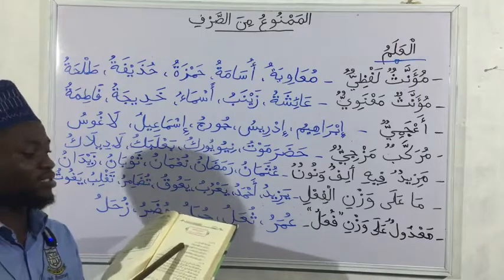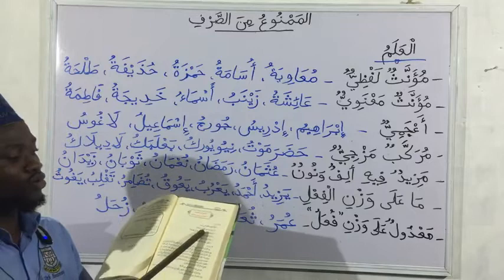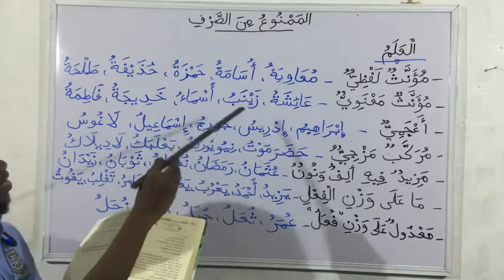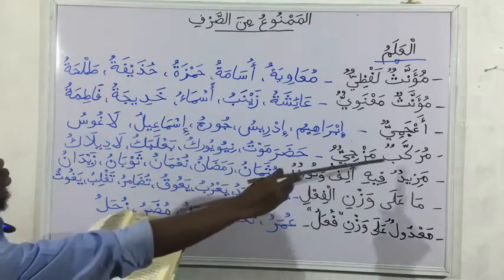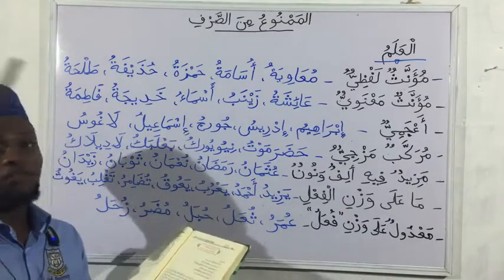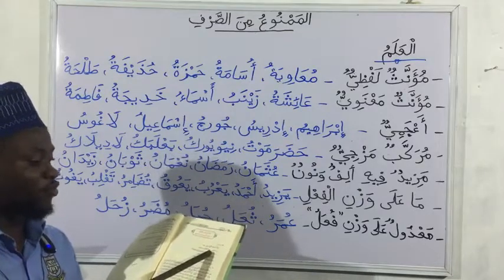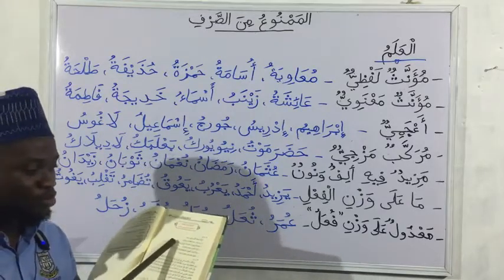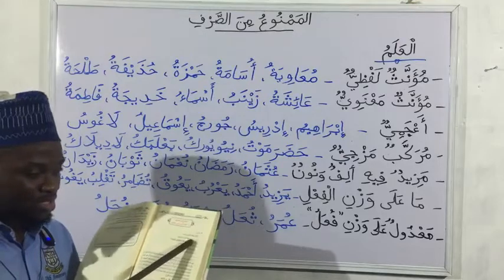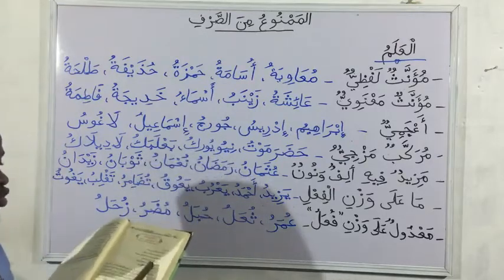Then the next one, shahadtu New York, dhahaba sa'ih ila New York. So just like I mentioned earlier, New York, here in the example we have murakkab masji, New York, so New York from USA. So this here, the first one is supposed to be maf'ulun bihi, and the second one is supposed to be what? Majrur. So this is taking fatha, and this is also taking fatha, because it is what? Mamnu min as-sarf.